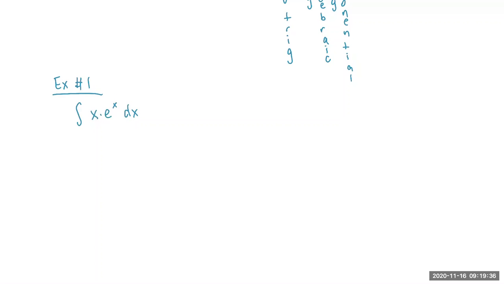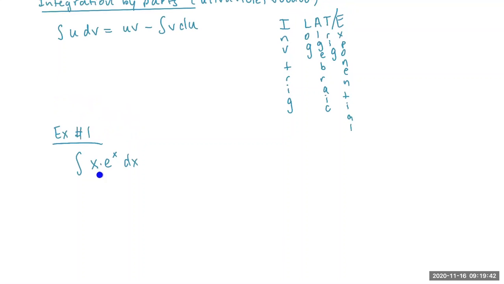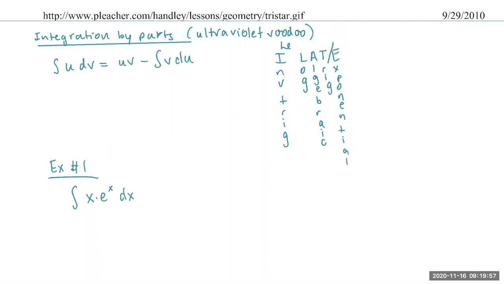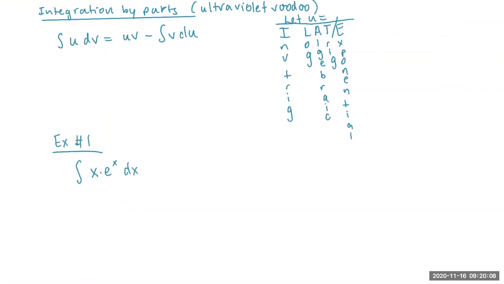Lastly, I know it's integration by parts, or voodoo, because I have two different classifications of families of functions here. X is going to be considered the algebraic, and e to the x is going to be considered the exponential. When I look up here, this is what you let. Above that, write let u equal, and underline it. You read it from left to right, and whichever comes first as you read is what you let u be equal to. Similar to U substitution, we're going to rewrite this in terms of u and v.